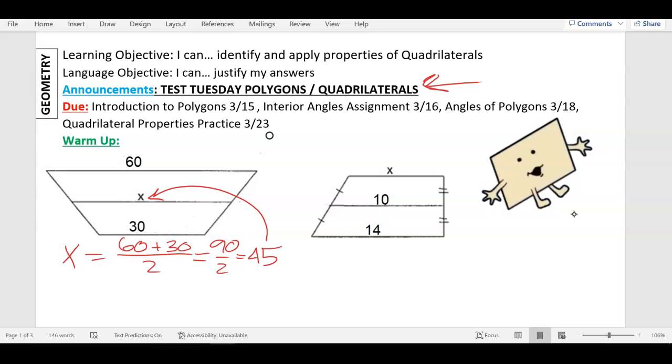Yeah, so this time X is not in the middle. So everybody, on this one, do not do the same way. Do not just add 14 plus 10 divided by 2. That would give you 12, and X is not 12, okay? But I want to hear your thoughts. I want you to actually answer me. How do you think we can figure out X?